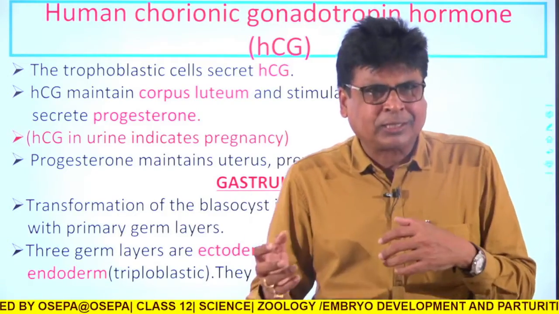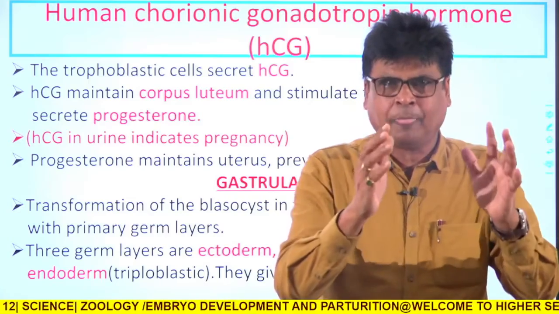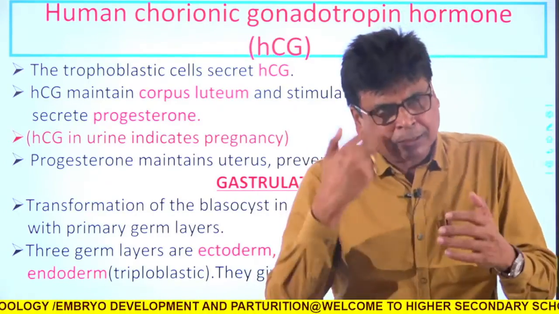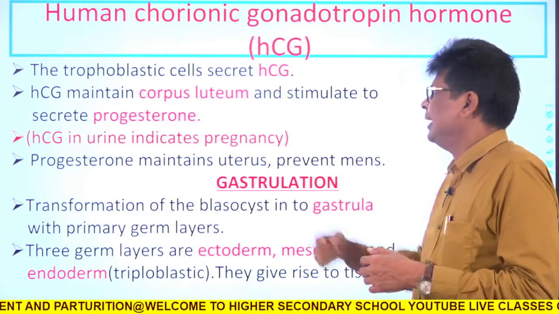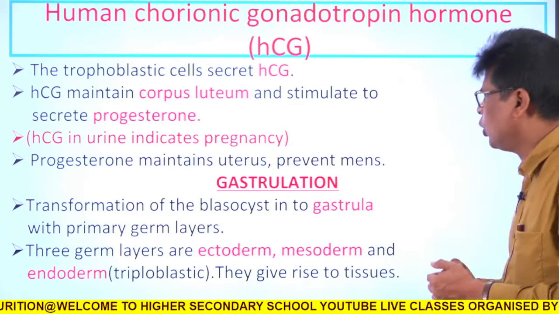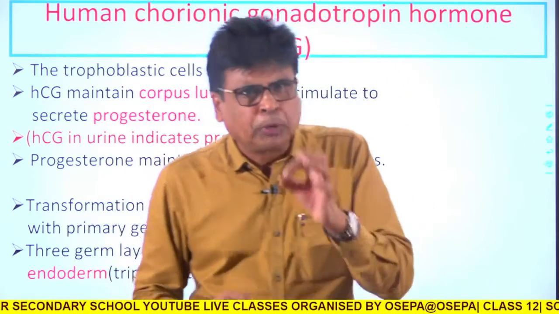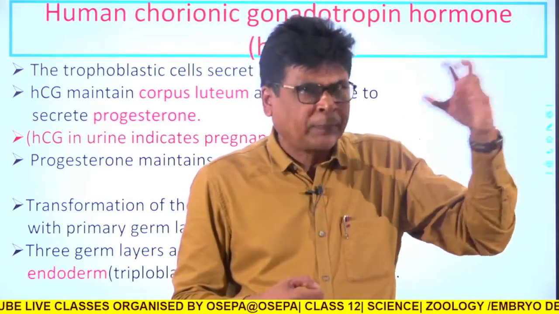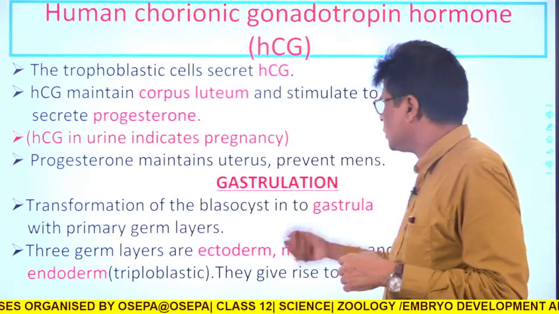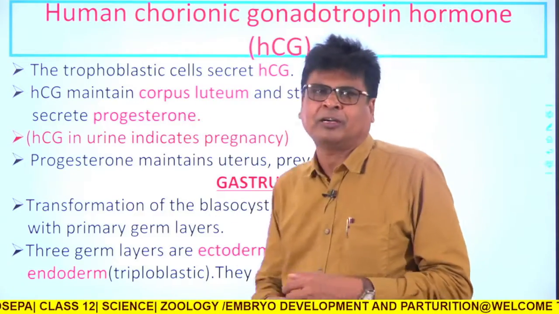The blastula secretes the hormone HCG, and HCG stimulates the corpus luteum present in the ovary, produced after ovulation, and this corpus luteum secretes the hormone progesterone.